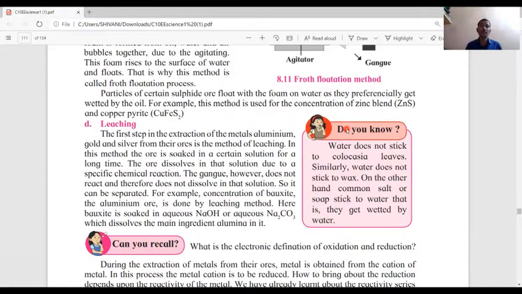For example, concentration of bauxite, the aluminum ore, is done by the leaching method. Here, bauxite is soaked in aqueous sodium hydroxide or aqueous sodium carbonate, which dissolves the main ingredient, alumina, in it.